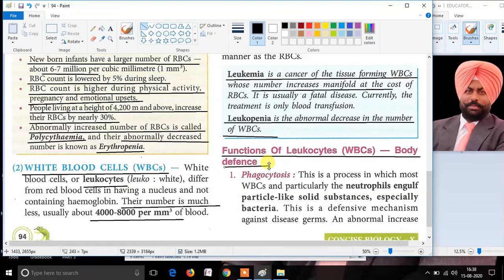The first function is phagocytosis. As we have seen, the WBCs can ooze out from the blood capillaries into the tissues, they perform diapedesis to destroy the germs, which is called phagocytosis. Phagocytosis is a process in which WBCs, especially the neutrophils, engulf the bacteria and destroy them. Destroying the bacteria by the WBCs is called phagocytosis.